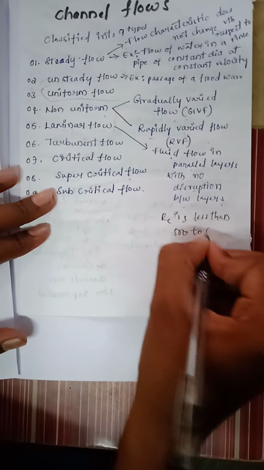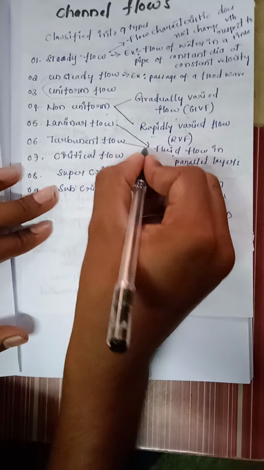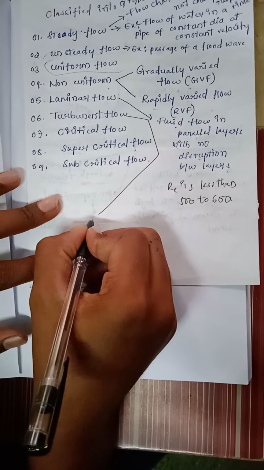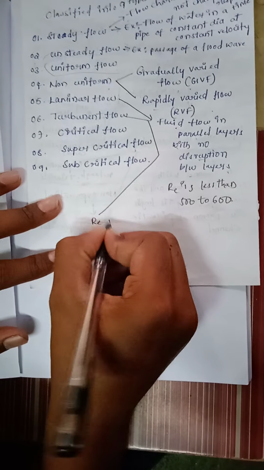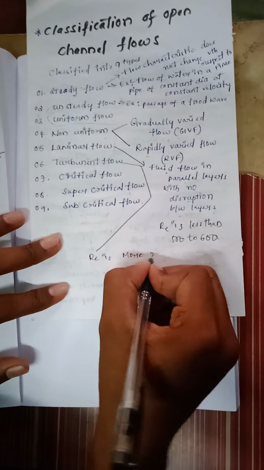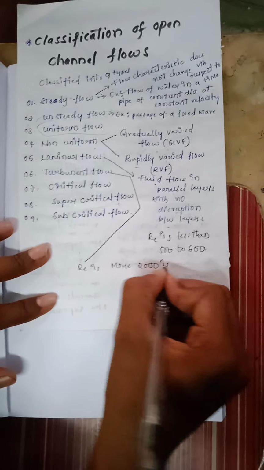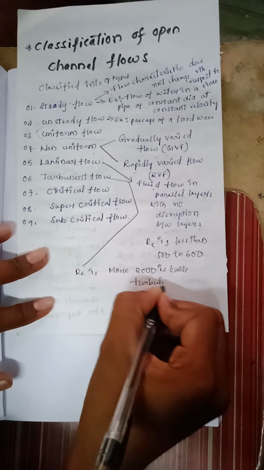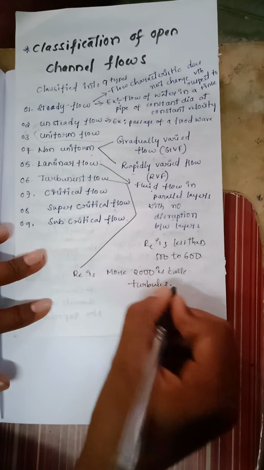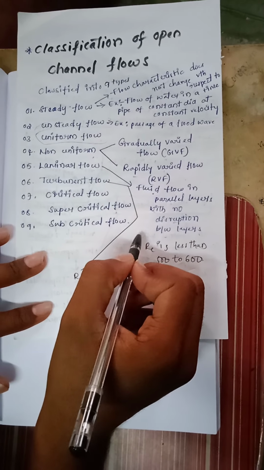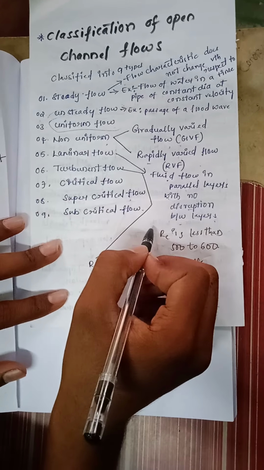Whereas coming to the turbulent, it is defined as flow in which the Reynolds number is more than 2000, and the flow will not remain constant and not parallel. It disturbs the whole flow of the channel.